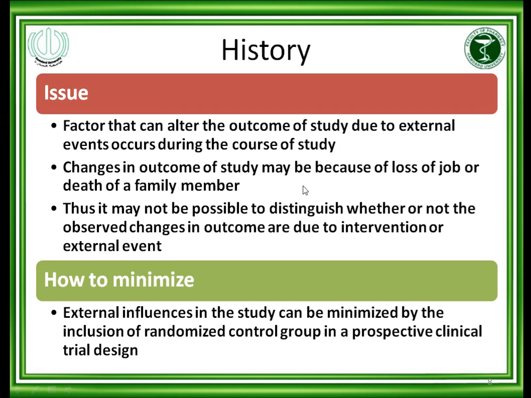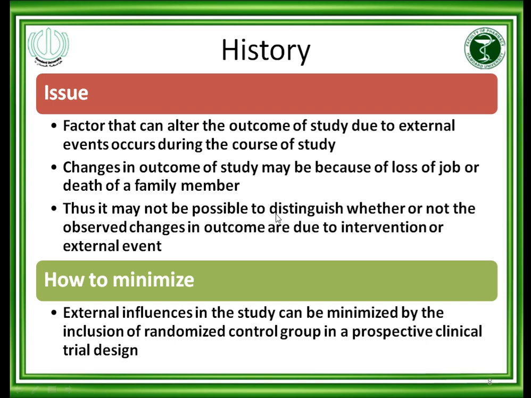Changes in the outcome of a study may be because of loss of job or death of a family member, because we know that there are also some other psychological factors that may affect the results of the study. So this should be evaluated.